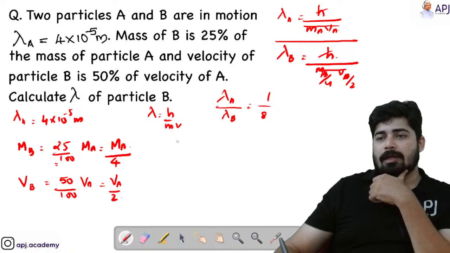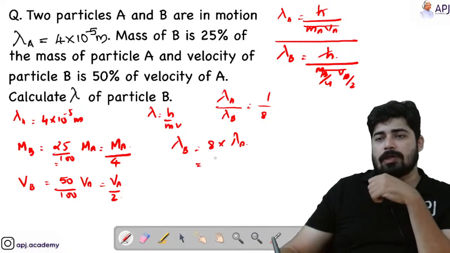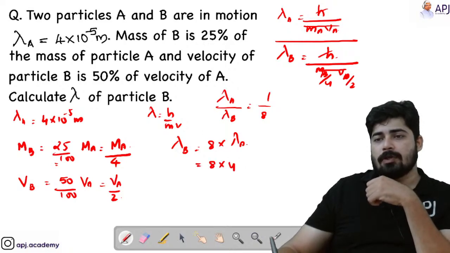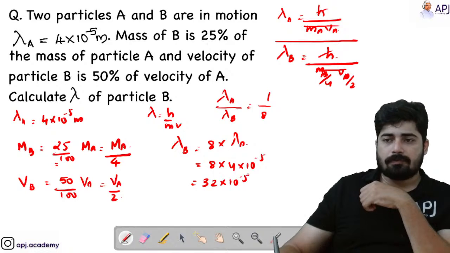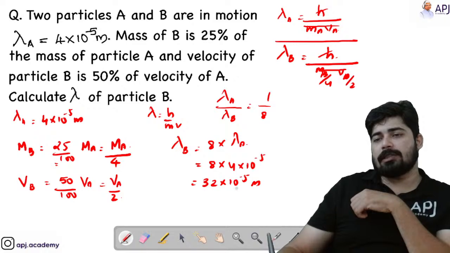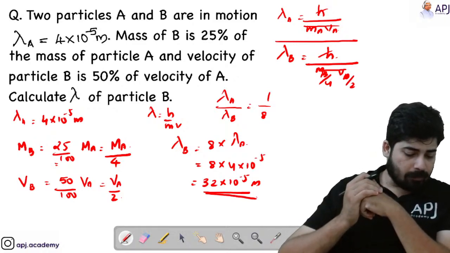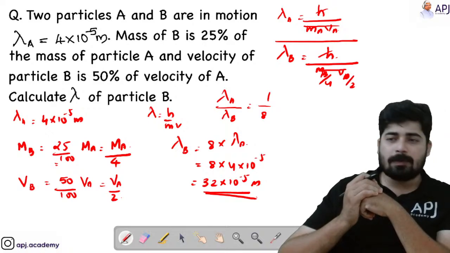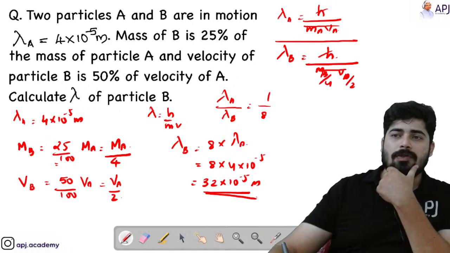So now what is lambda B? Lambda B equal to 8 into lambda A. Lambda A is given in the question, that is 4 into 10 raised to minus 5. So 8 into 4 into 10 raised to minus 5. That means 32 into 10 raised to minus 5. That much meter is the wavelength of B. Hope this is clear, students. It's an easy question. Now let's move on to the next one.